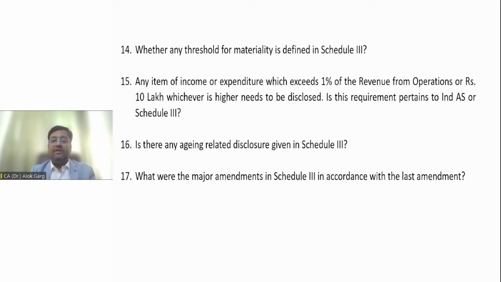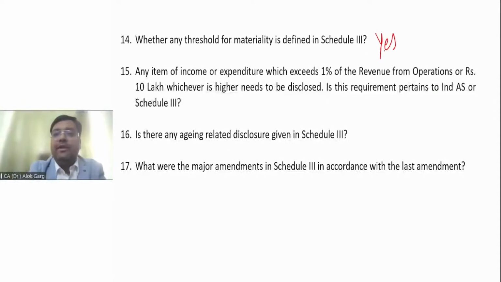Is any materiality threshold defined in Schedule 3? Yes, it is defined in Schedule 3. It says that any item of income or expenditure which exceeds 1% of the revenue from operations or rupees 10 lakh, whichever is higher. For example, the company has a turnover of rupees 200 crores.